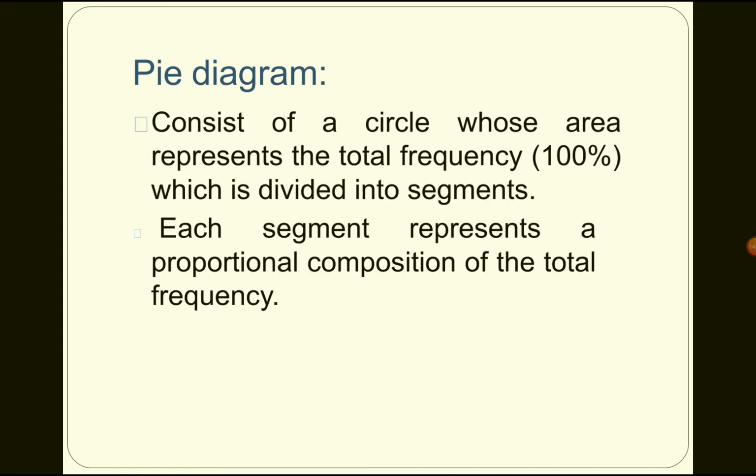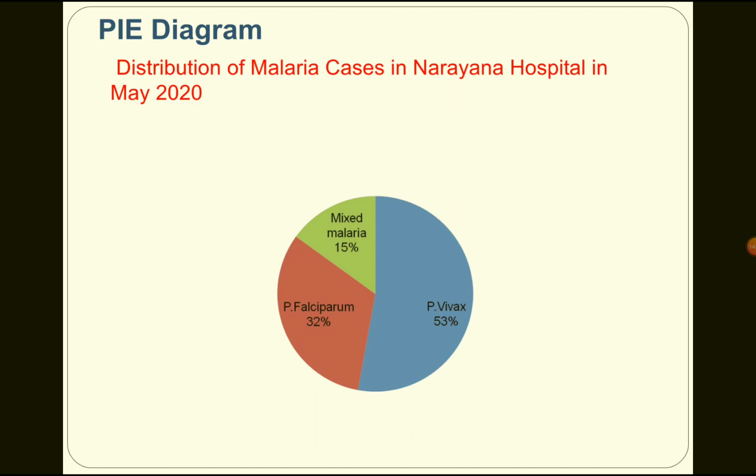Pie diagram. This is the most common diagram, as you can see here. Instead of comparing the length of a bar, the areas of segments of a circle are compared. The area of each segment depends upon the percentage, which is converted to an angle and drawn. It consists of a circle whose area represents the total frequency, which is divided into segments. Each segment represents a proportional composition of the total frequency. Here you can see the distribution of the number of malaria cases. If we add 53 plus 15 plus 32, that should come to 100%.